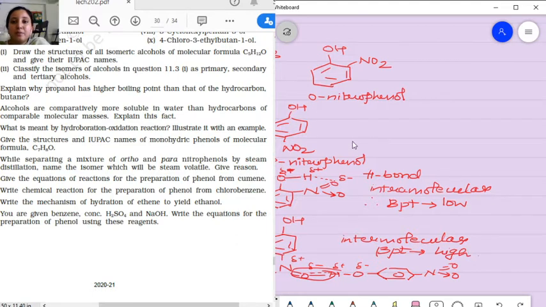Therefore, while separating, we obtain the ortho-nitrophenol by steam. It is going to be steam volatile. Okay. Now coming to the question number